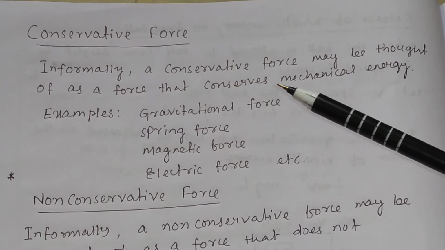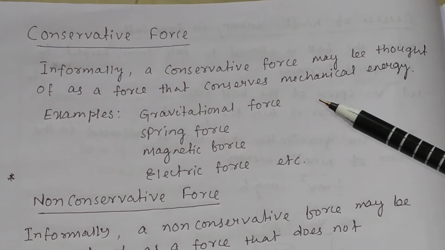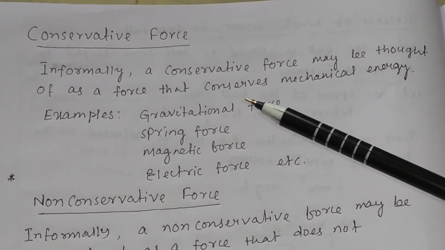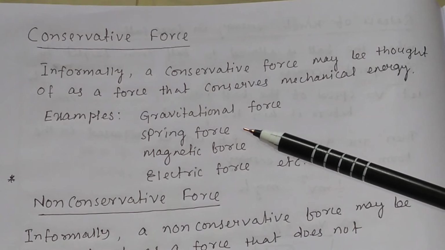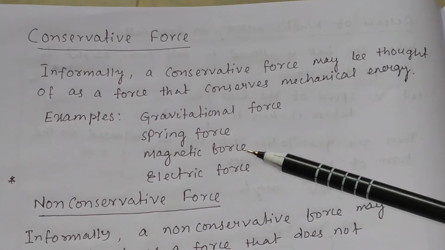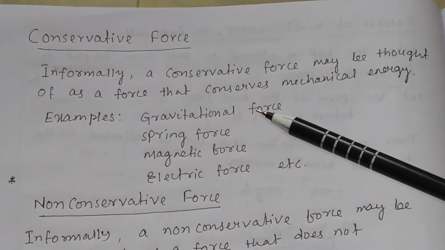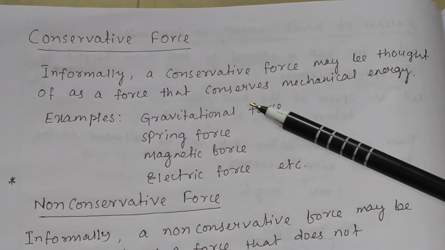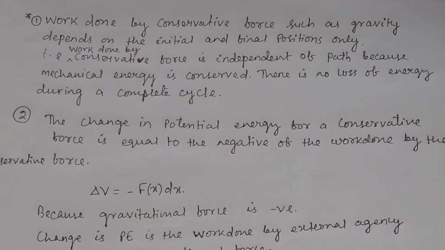So conservative force means basically the mechanical energy is conserved. What are the examples of conservative force? Gravitational force, spring force, magnetic force, electric force. These are all conservative forces, because the mechanical energy in these forces basically remains constant or conserved.